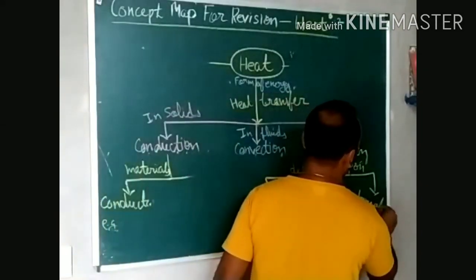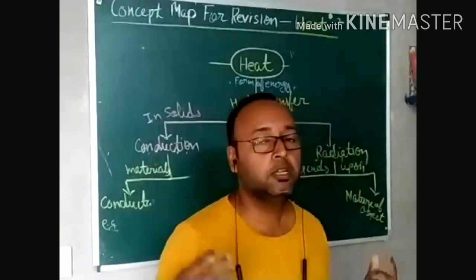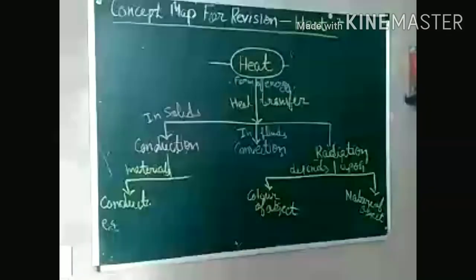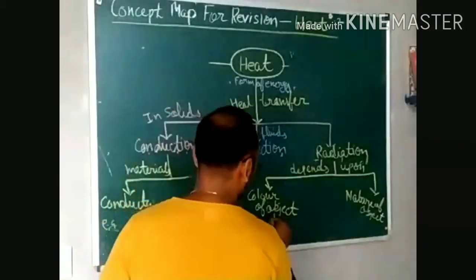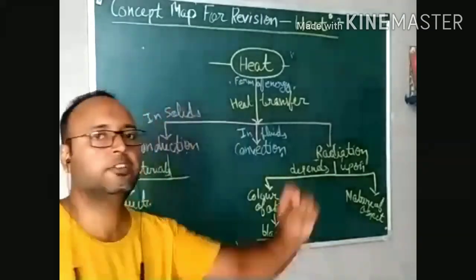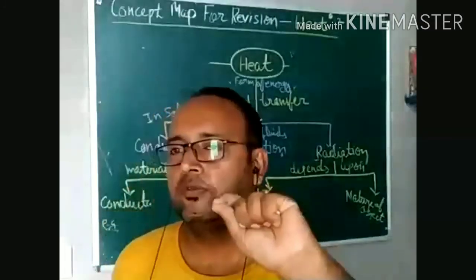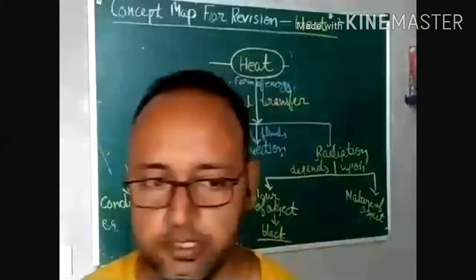What I mean by this: color of object, in radiation. If we are wearing black color, that means it will absorb more heat, right? Best absorber is black. That is the best absorber. That's why we are always advised not to wear black clothes. We always hesitate to wear black clothes in the summers, right?